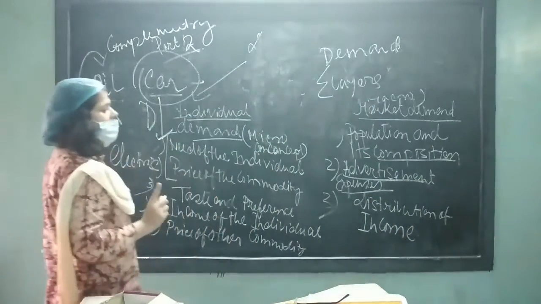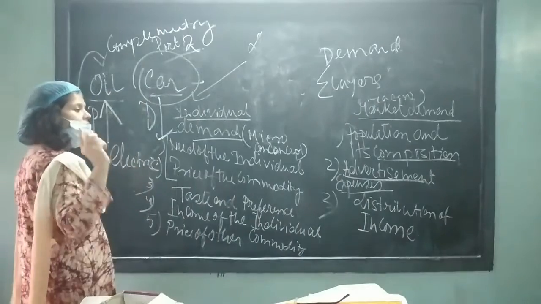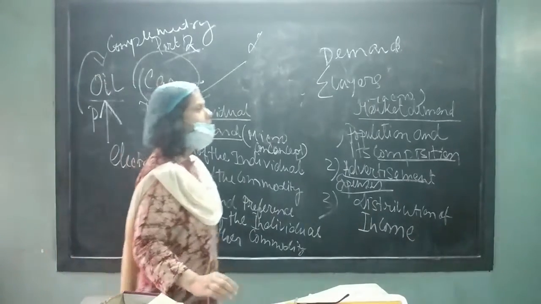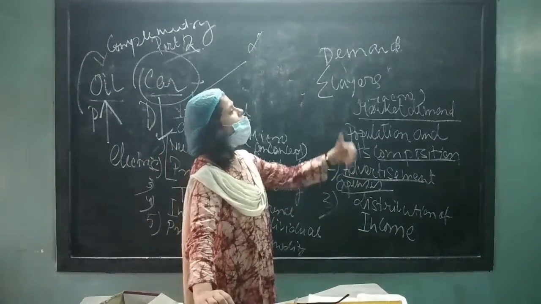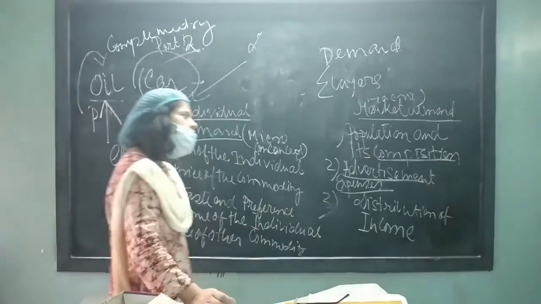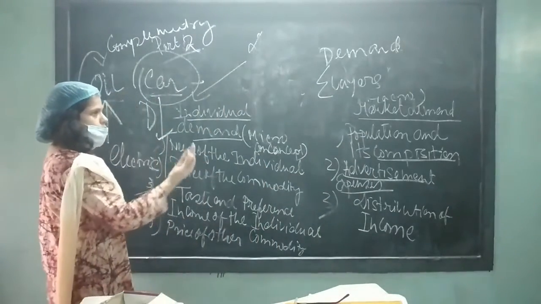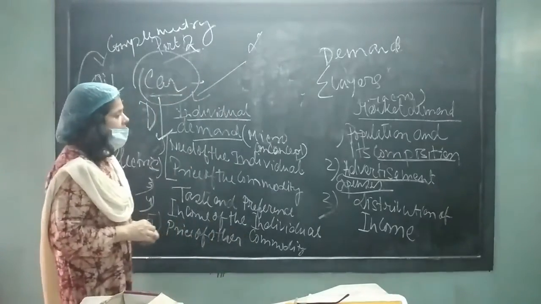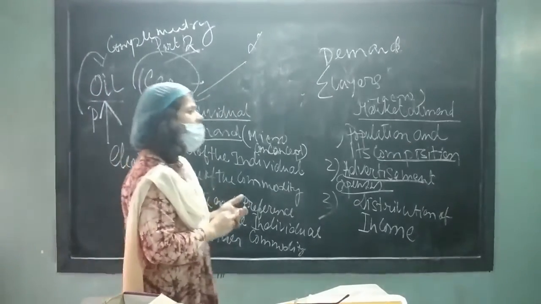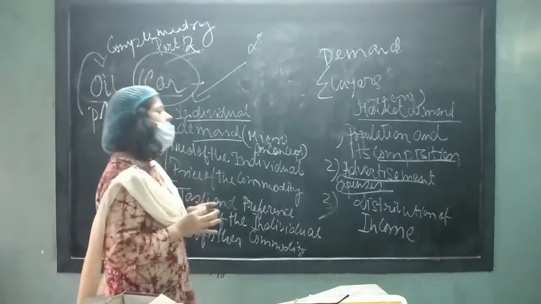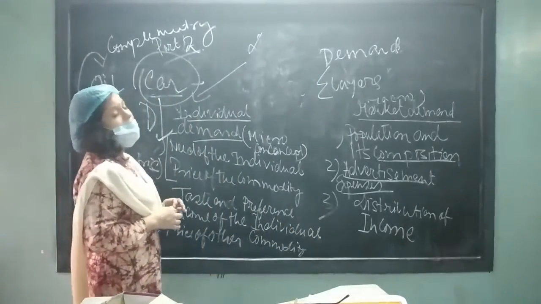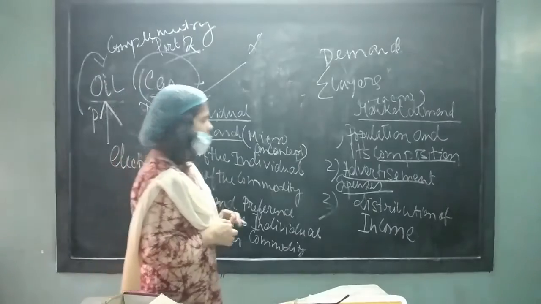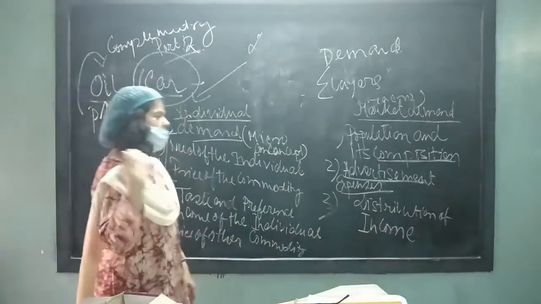Next one, advertisement expenditure. Advertisement expenditure has a great influence on the market. The product which gives more advertisement will be sold more, and the product which gives less advertisement will be sold less. Each and every commodity, except some special commodities, must go through advertisement.